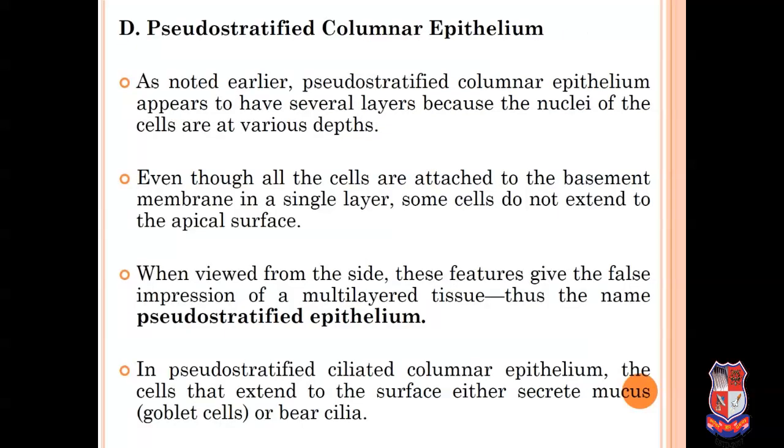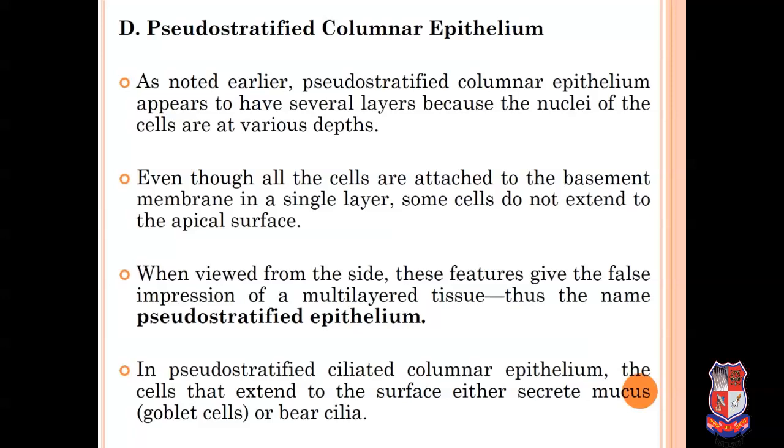The last part of simple epithelial tissue is pseudostratified columnar epithelium. As noted earlier, pseudostratified columnar epithelium appears to have several layers because the nuclei of the cells are at various depths. Even though all the cells are attached to the basement membrane in a single layer, some cells do not extend to the apical surface. When we view from the side, these features give the false impression of a multilayered tissue. Thus, the name is pseudostratified epithelium.